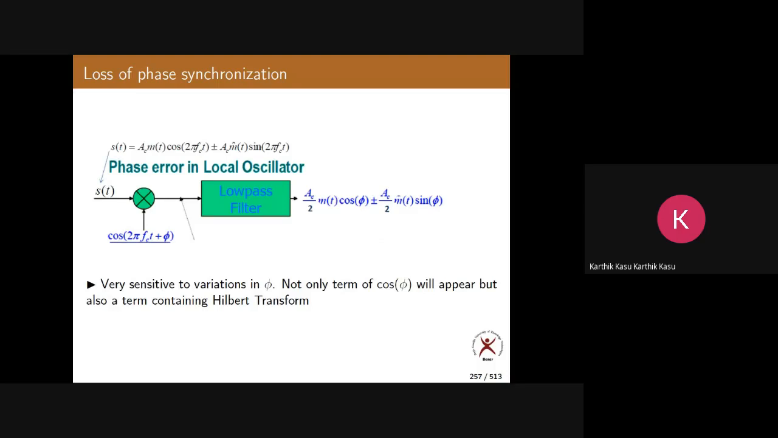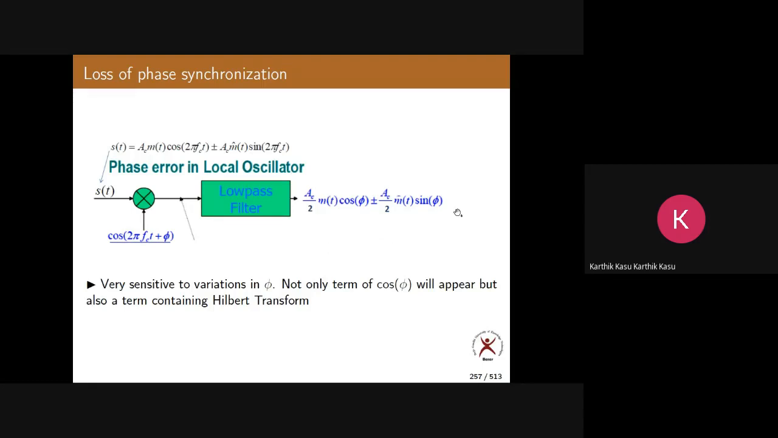if there is a loss of phase synchronization in case of DSBSC. So in SSB, what are you getting? AC by 2 m of t cos phi plus or minus AC by 2 m hat of t sin phi. Why plus or minus? It depends upon which sideband you are transmitting. So we are taking all possible cases, whether you transmit upper sideband or lower sideband. I am taking plus or minus because we have the flexibility of transmitting upper sideband or lower sideband, only one sideband. So I am doing all calculations for both sidebands.